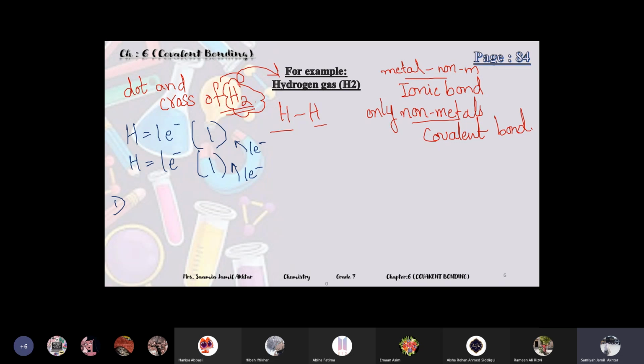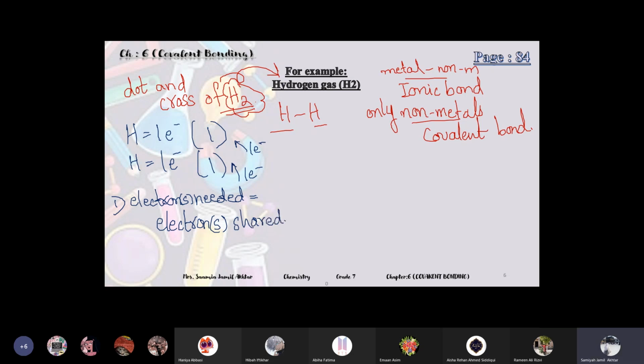Point to be noted, number one point is: electrons needed is equal to the electrons shared. Please note down this point. It will help you in diagram making whenever you make a diagram.